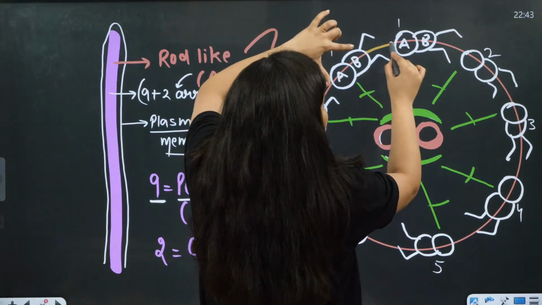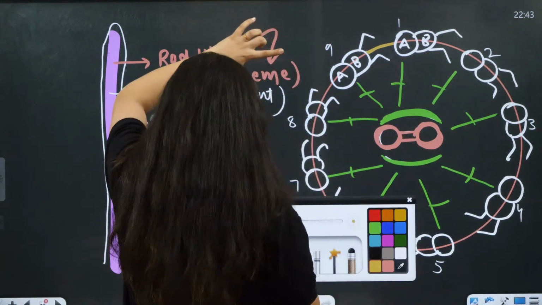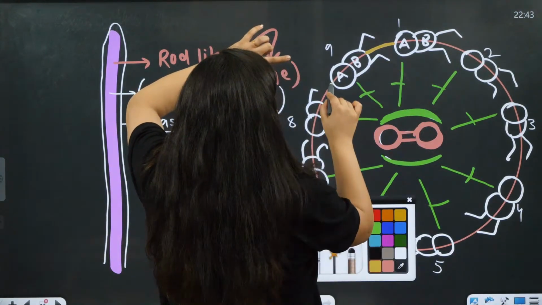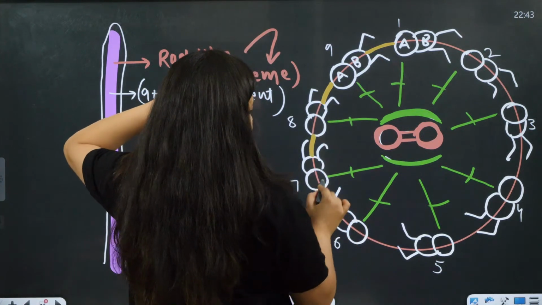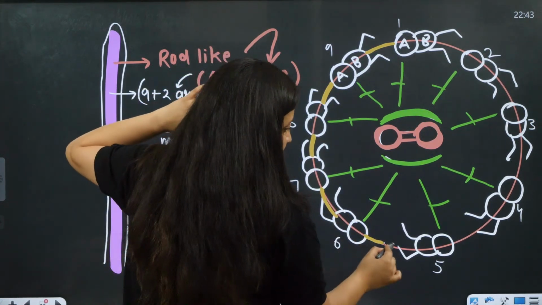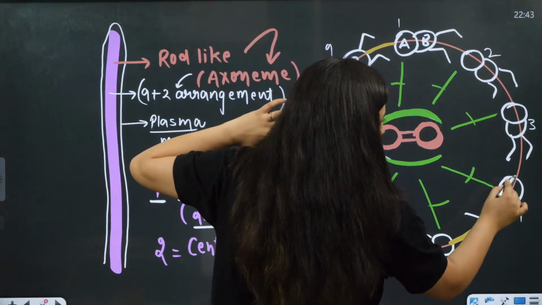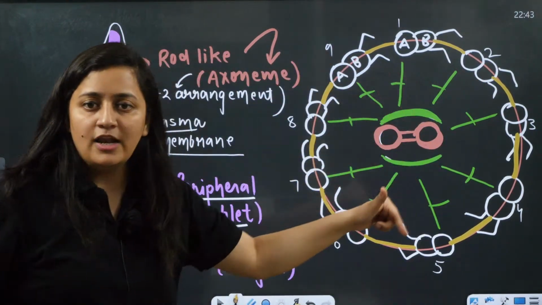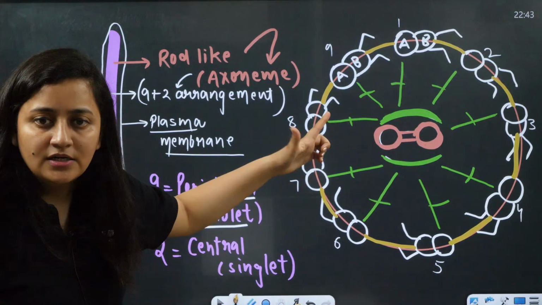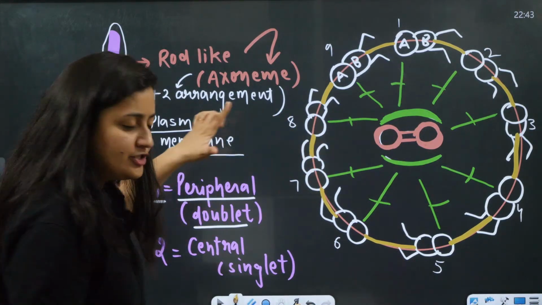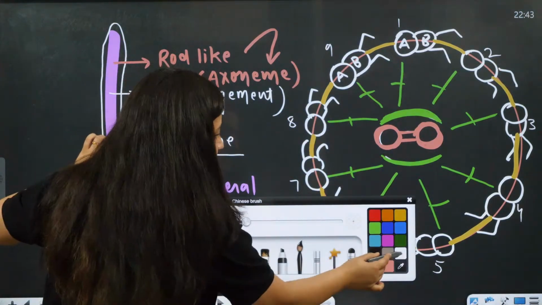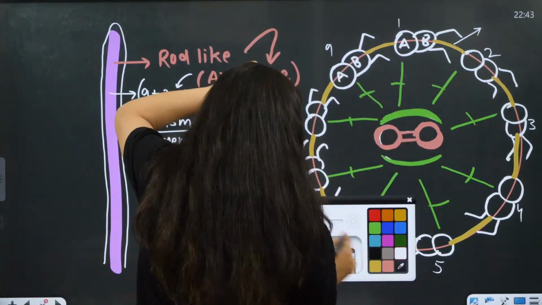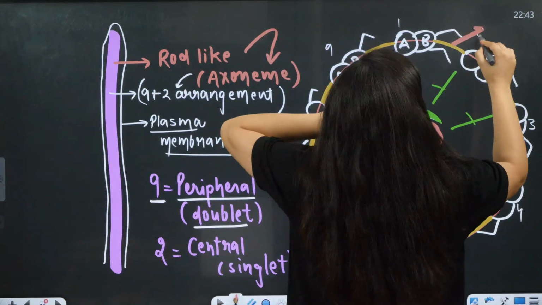Now see, this B is attached to this A. Can you see this yellowish part? This connection is because of the protein nexin.